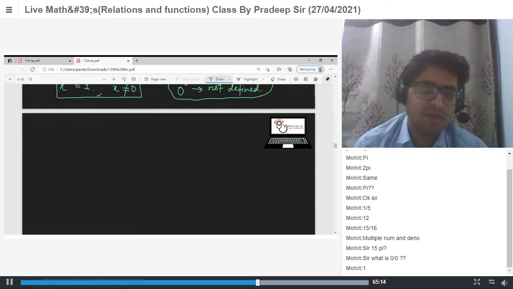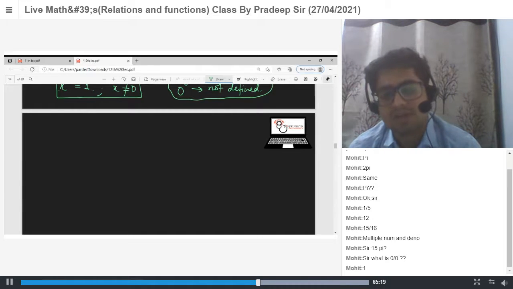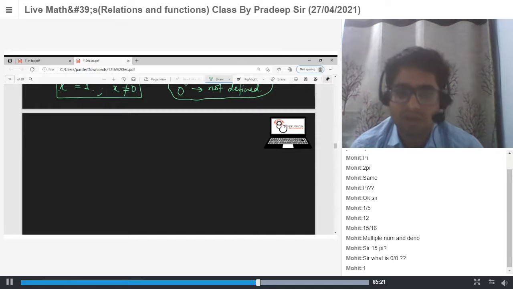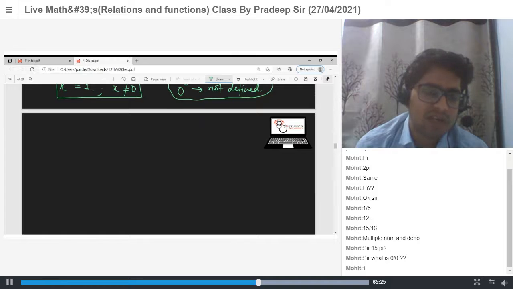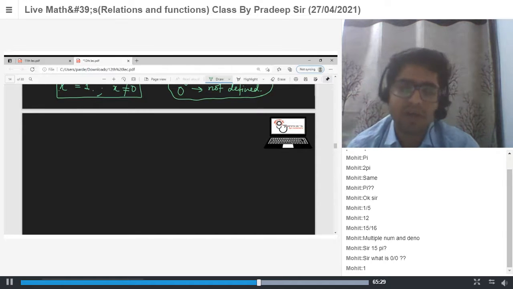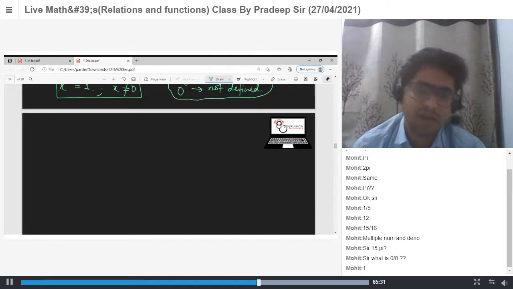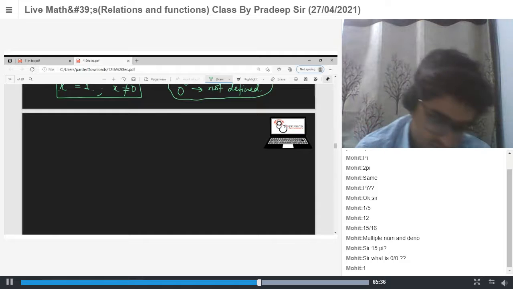And if the periods of f and g are t1 and t2 respectively, then their sum and difference have period LCM of both the numbers. And the LCM of two rational numbers is the LCM of their numerators divided by the HCF of their denominators. And the LCM of a rational and an irrational number is not defined.